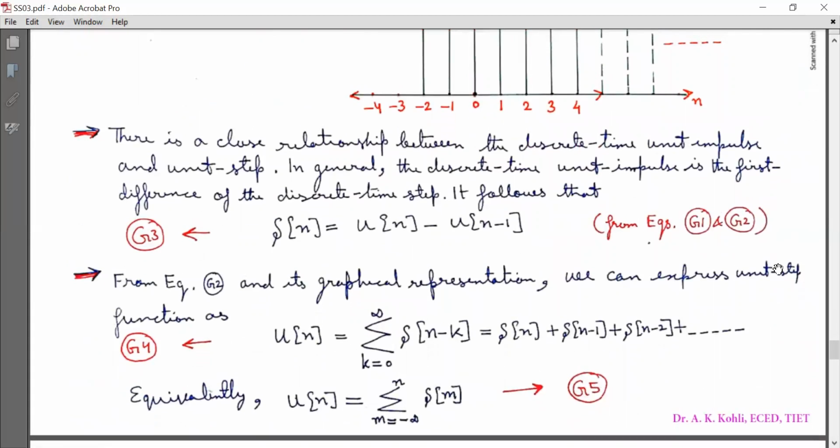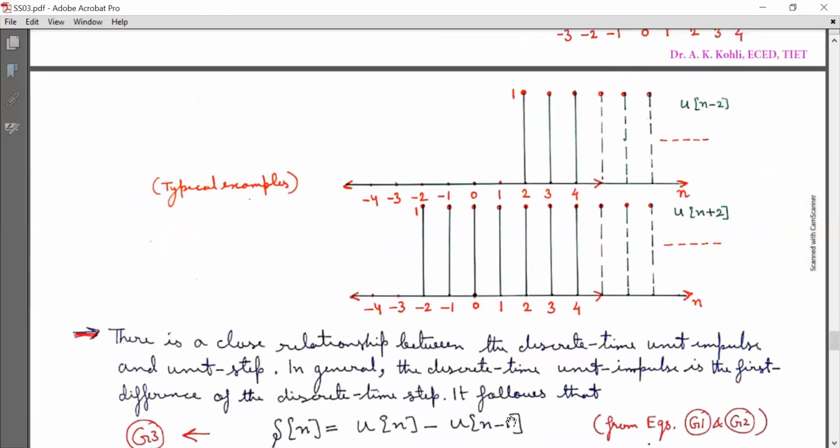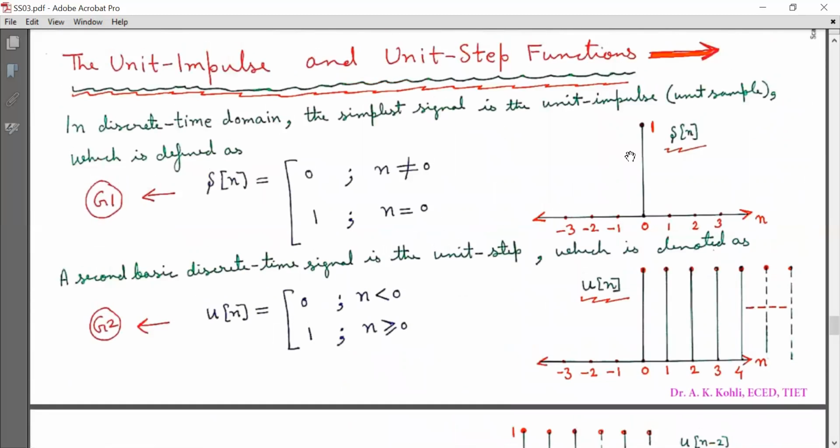There is a close relationship between the discrete time unit impulse and unit step. In general, the discrete time unit impulse is the first difference of the discrete time step. It follows that delta[n] is equal to u[n] minus u[n-1]. So this is delta[n]. Look at this, the only sample present is at n equal to 0, that is 1.